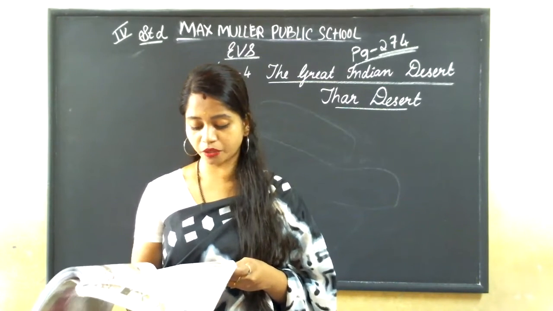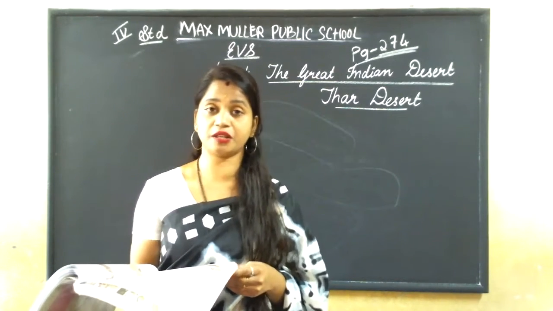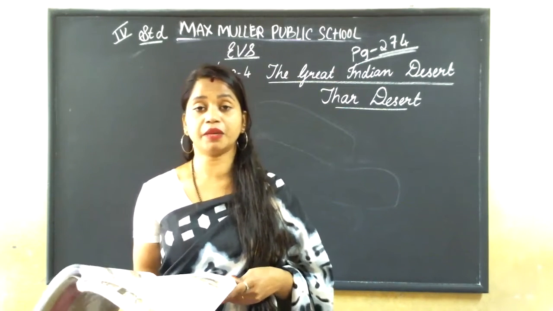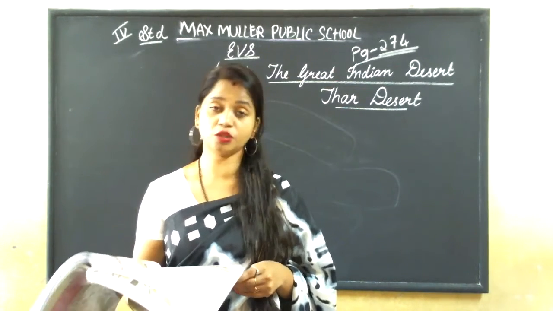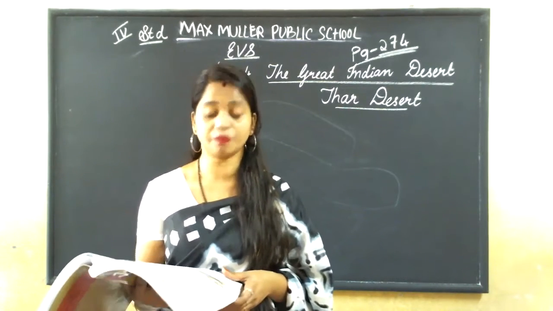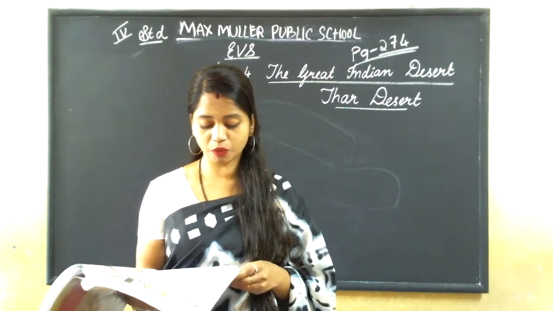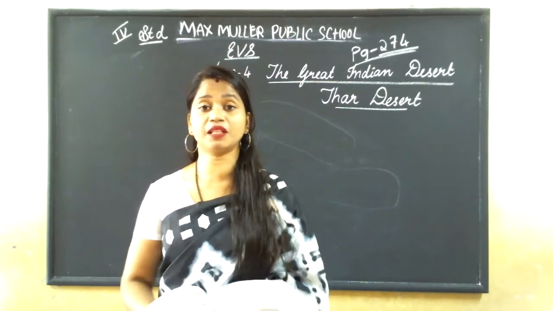The main crops grown are maize, barley, jowar and bajra. These are the main crops which they grow in this place. The camel is the most useful animal in the desert.